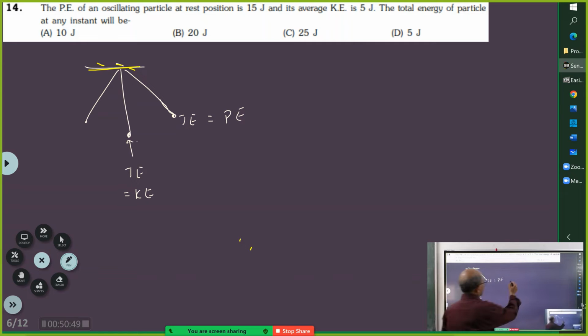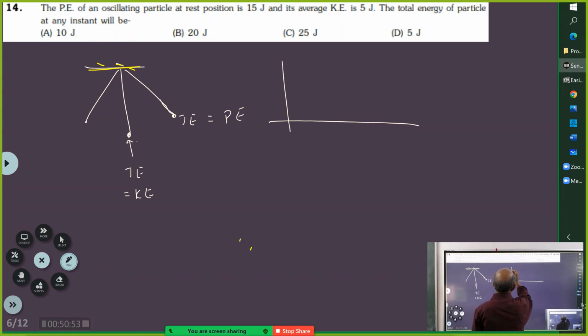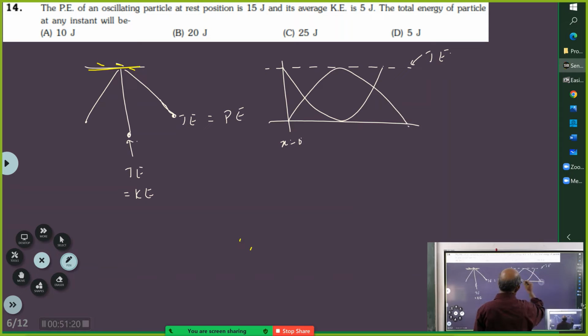Okay, just try to figure out. If you have seen, there is a curve called total energy. Say this is the x equals 0 position: the kinetic energy is maximum, then it becomes minimum, then again it becomes maximum, while the potential energy is 0, then becomes maximum. I suppose all of you remember this curve.